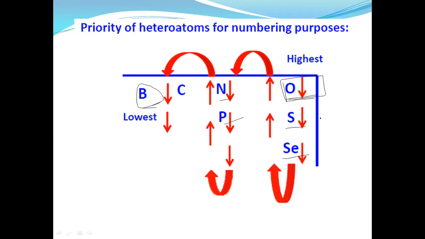This priority is required for numbering purposes. If a ring contains both oxygen and nitrogen heteroatoms, the numbering always starts from the oxygen, which gets the first number, then the lowest number goes to the nitrogen atom. Like that, with the help of this priority, we assign the numbers.